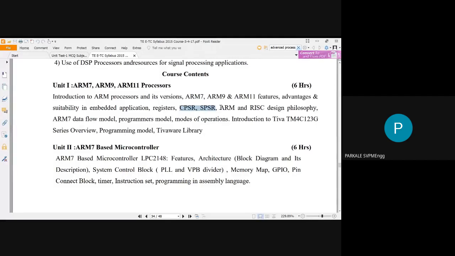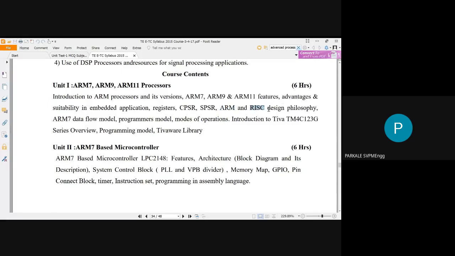Now next you have the two types of design philosophy that I have just explained, that is called RISC and CISC. And also the ARM and the RISC design philosophy. So ARM means advanced RISC machine, and RISC means reduced instruction set computing.